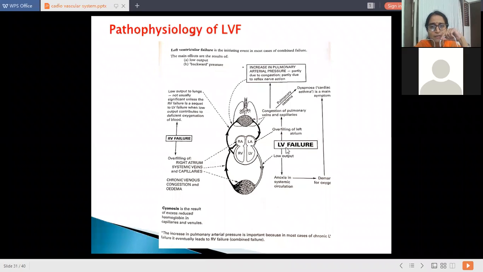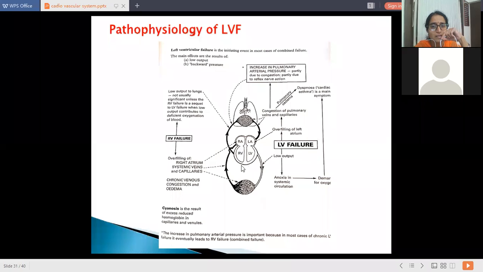So left heart failure later on gives rise to right heart failure. Due to this, back pressure increases in the pulmonary circulation, and there is overfilling of the right atrium, systemic veins and capillaries.